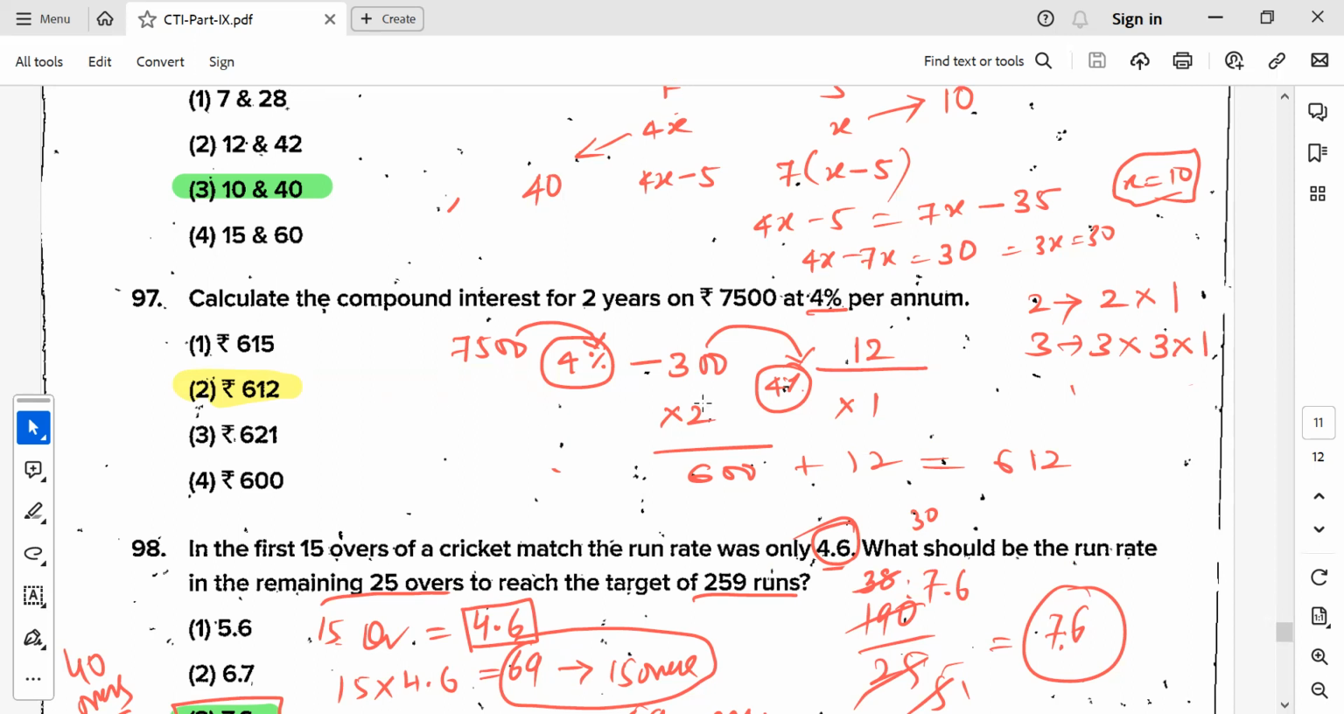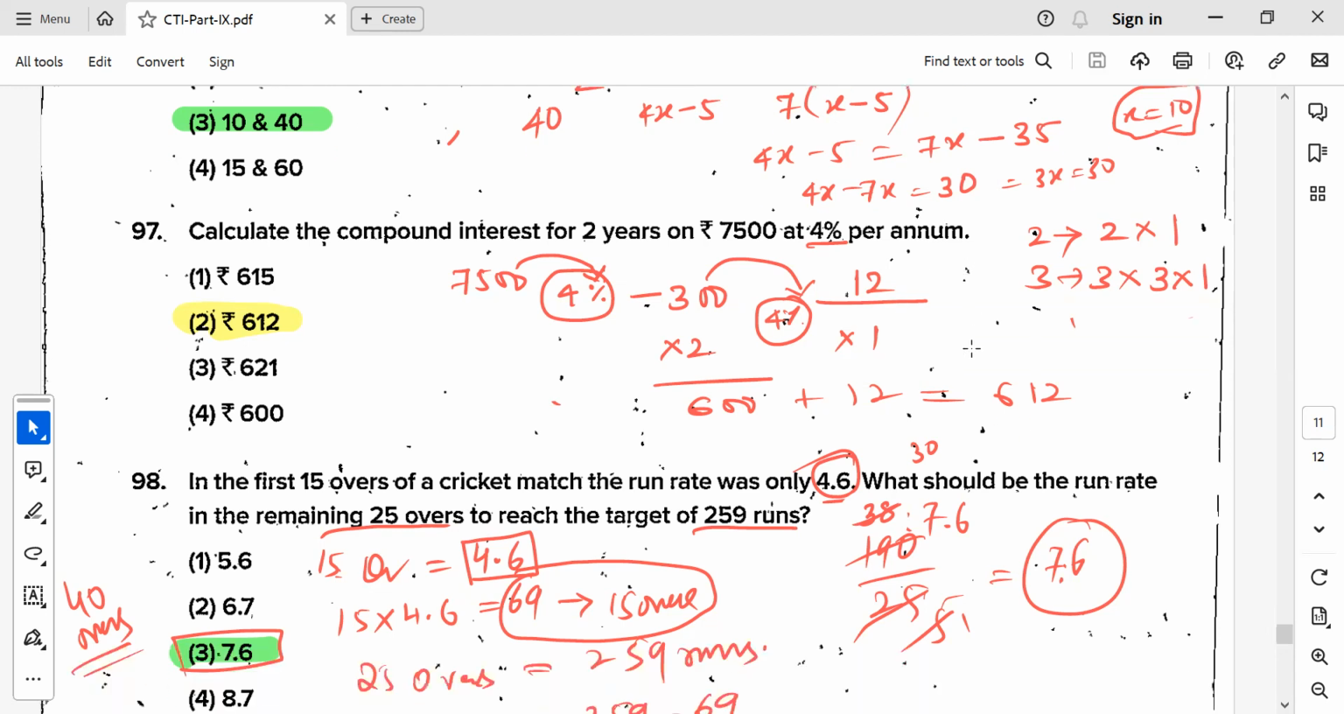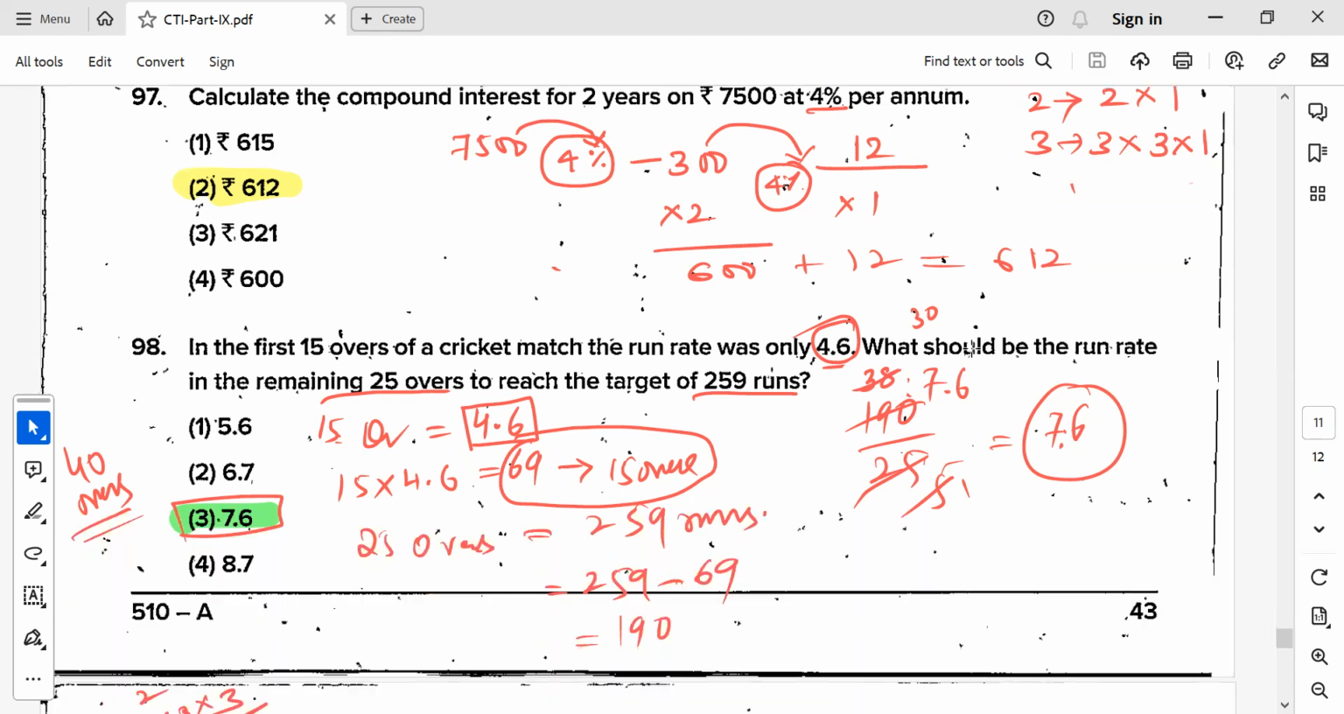Very simple. If they ask for 3 years, the code for multiplying is 3 into 3 into 1. So for 3 years, you have to take 4% from 12. So that has to be continued. Very simple way. You have to continue.